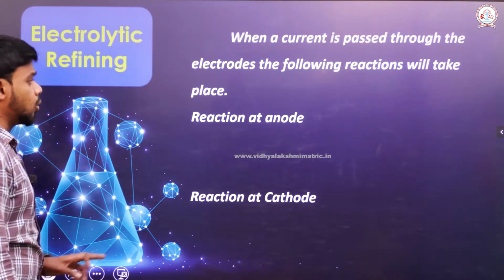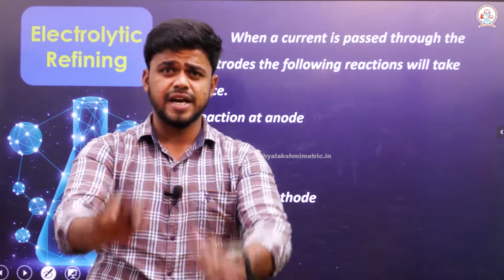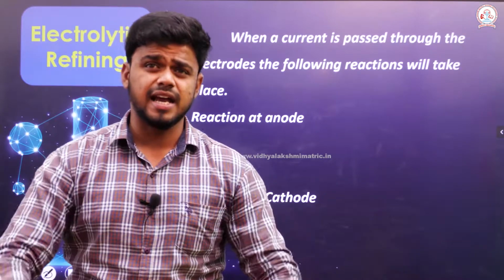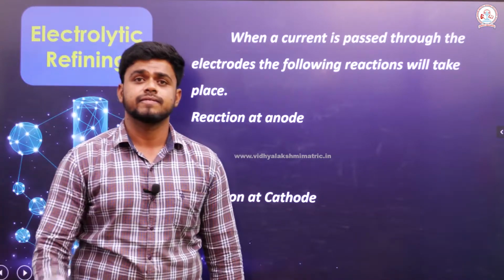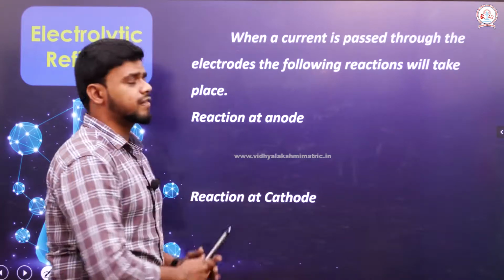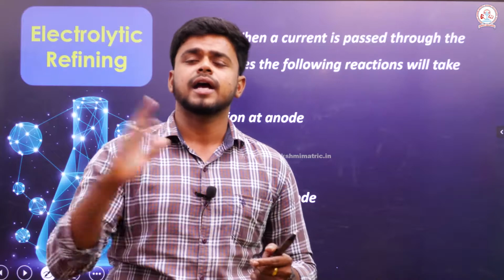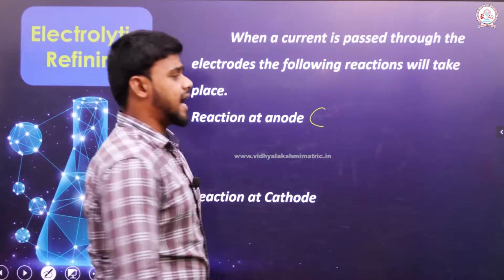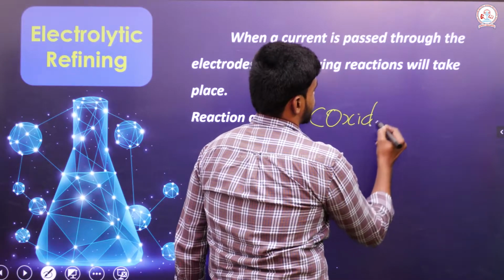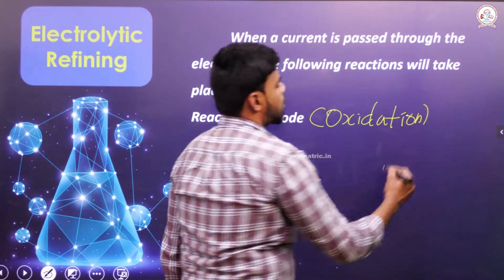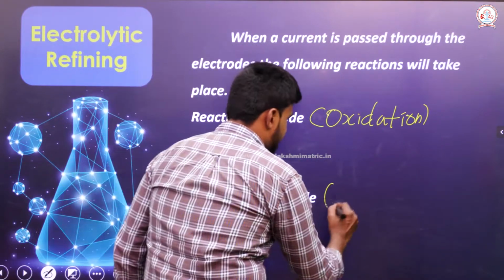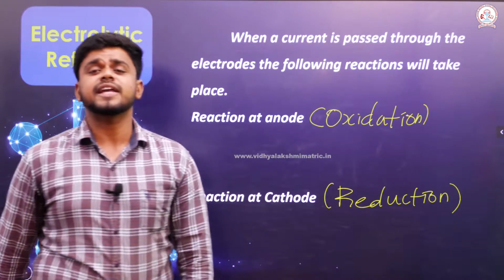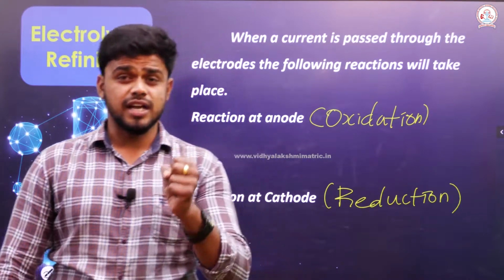Okay. What happens with the reaction? The experimental setup is ready. Now, I am going to refine silver. What reaction actually occurs at the anode and cathode? When a current is passed, you will be able to find the reaction that I am going to write both at the anode as well as at the cathode. When I say anode, the reaction that could possibly occur there is oxidation. When I say cathode, the reaction that could possibly occur there is reduction. So we are very clear that oxidation occurs at the anode, reduction occurs at the cathode.